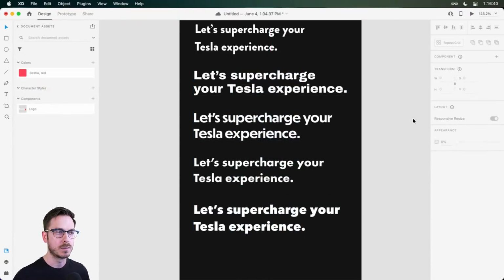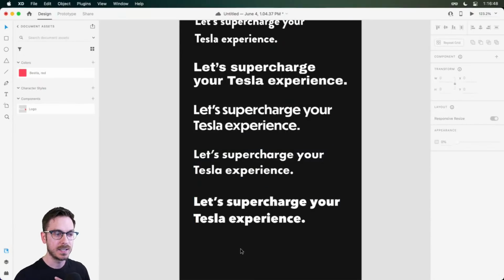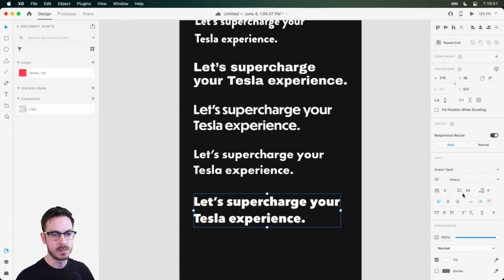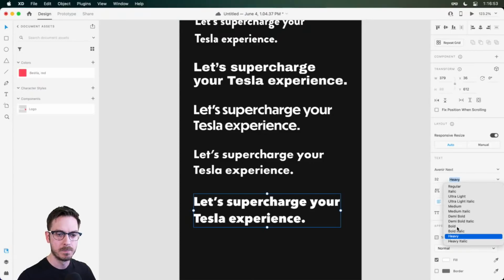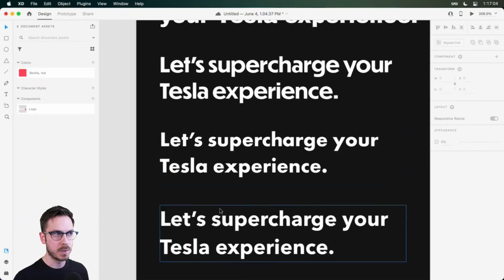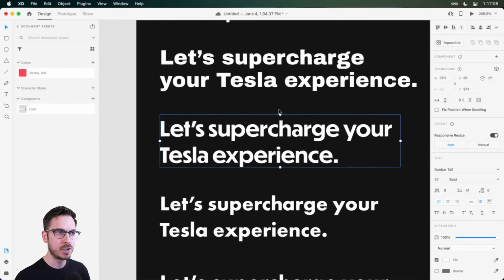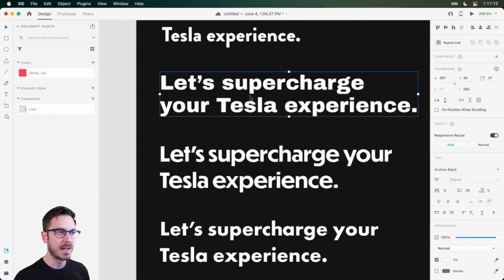But let me know in the chat which one you prefer. Archivo Black, Dunbar Tall, Futura PT, or Avenir Next. I'm personally leaning towards Avenir Next. Maybe I'll just drop this to maybe bold. You know, it's very simple. It's a fairly traditional typeface, but it has some nice curves to it. It's got some nice edges. It's not too extra. You know, this one up here, I really like Dunbar Tall. Might be a little bit too extra. Archivo Black, also a good one.